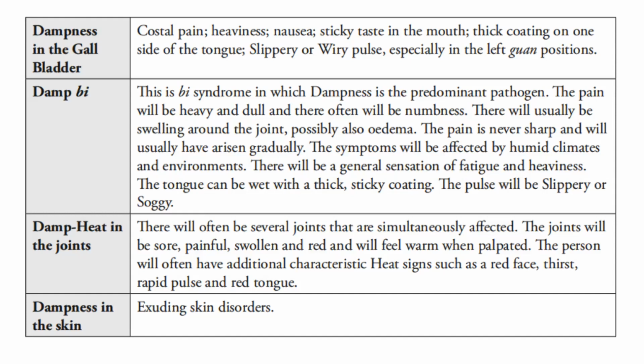In damp heat in the joints, there will often be several joints that are simultaneously affected. The joints will be sore, painful, swollen, and red, and will feel warm when palpated. The person will often have additional characteristic heat signs such as a red face, thirst, rapid pulse, and red tongue. And finally, dampness in the skin, there will be exuding skin disorders.